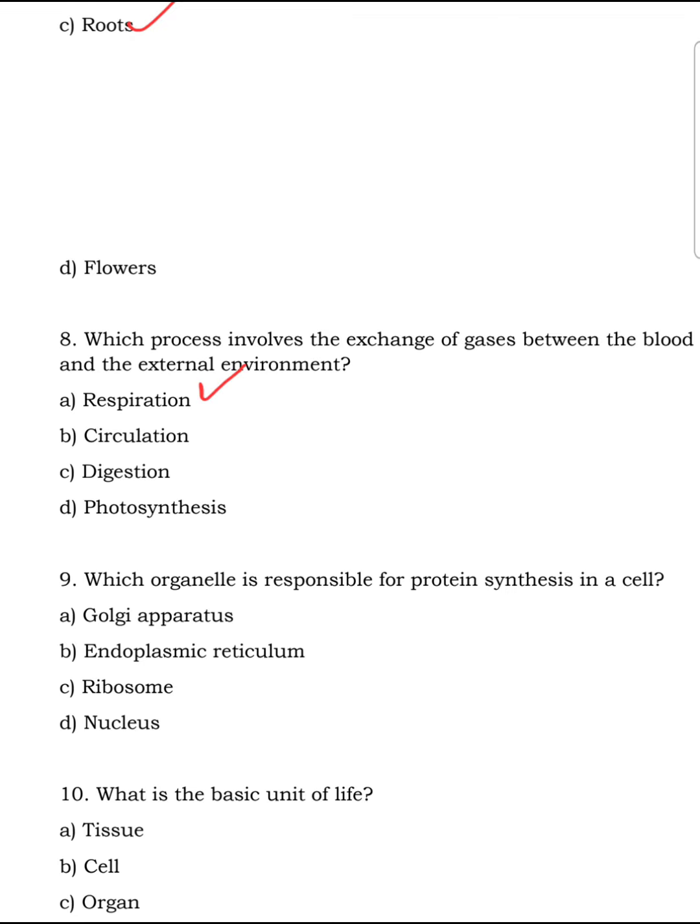Next, which organelle is responsible for protein synthesis in a cell? The organelle which synthesizes proteins is the ribosomes. Okay? What is the basic unit of life? Simple and straightforward. That is a cell.